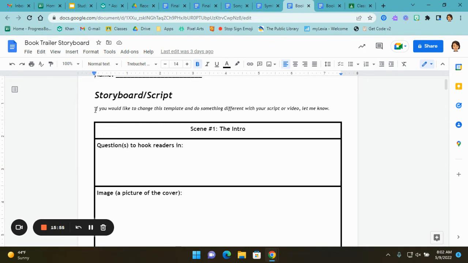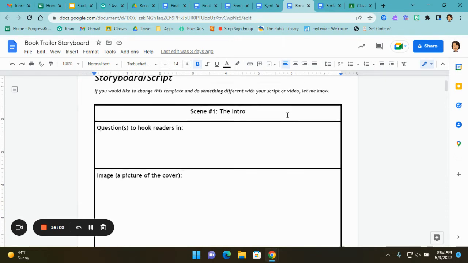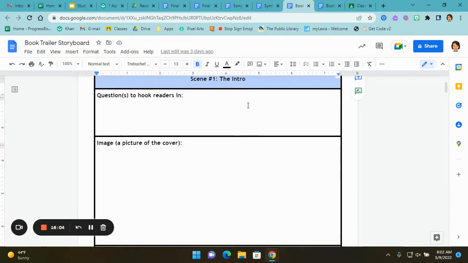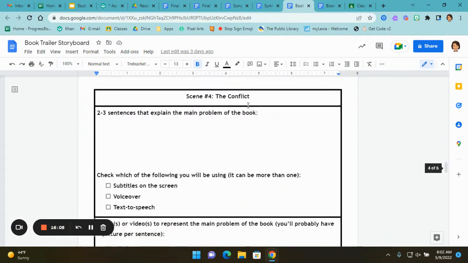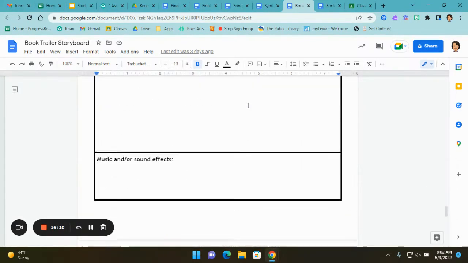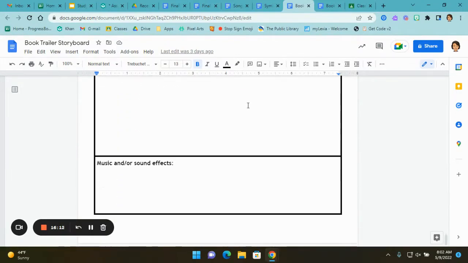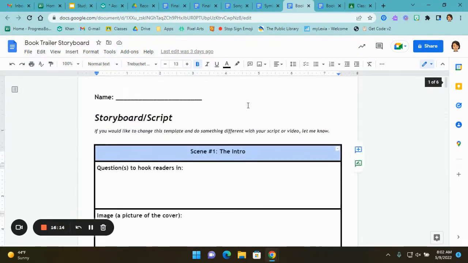Now, as you're working on this, if you would like to change this template and do something different with your script or video, just let me know and we could talk about it. So we have scene 1, scene 2, scene 3, scene 4, scene 5, and scene 6. I'm going to show you what you're going to do with each scene.